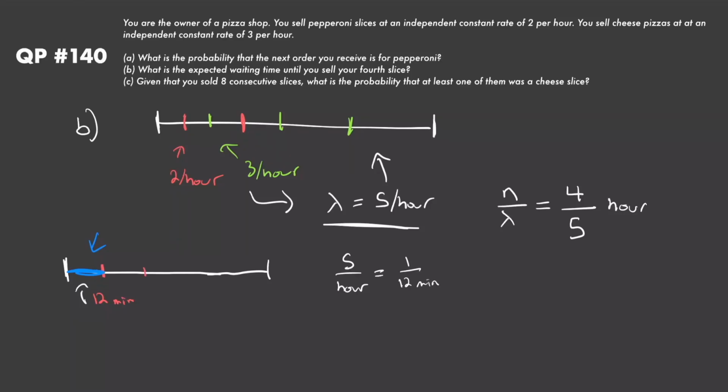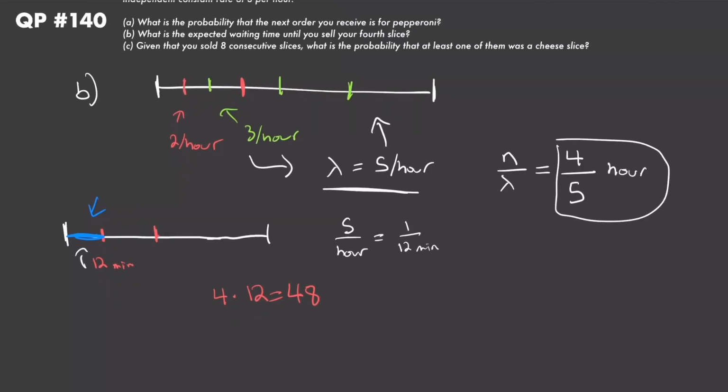So the expected waiting time until our 4th slice is just going to be the expected waiting time for 4 different exponentials. So we're just summing up 12 four different times. And wouldn't you know it, 4 times 12 is equal to 48, which is exactly 4/5 of an hour, right? So the answer is 4/5 of an hour, or 48 minutes.